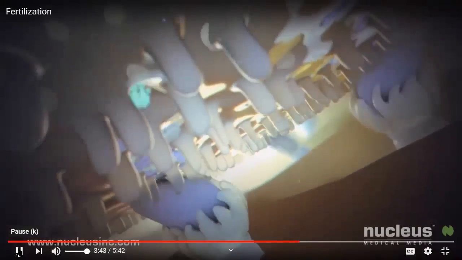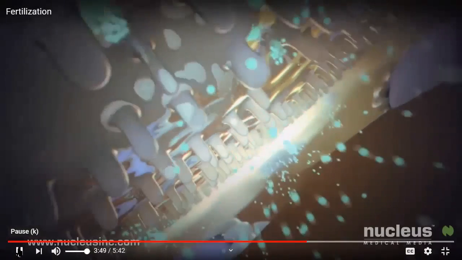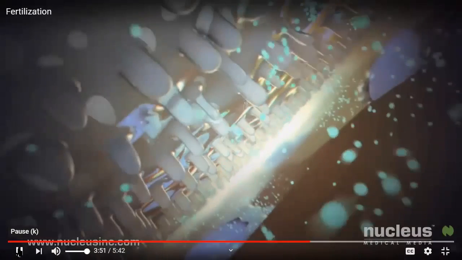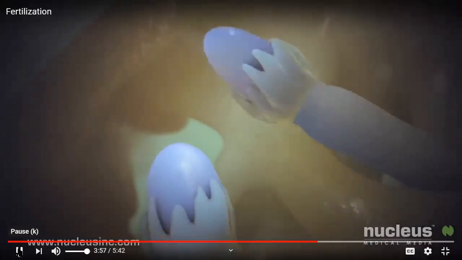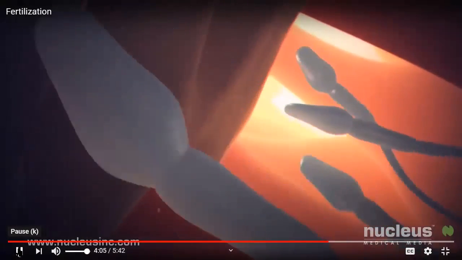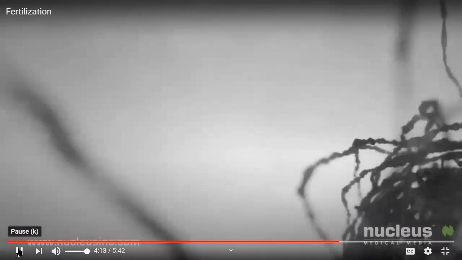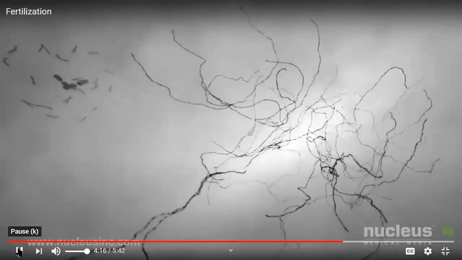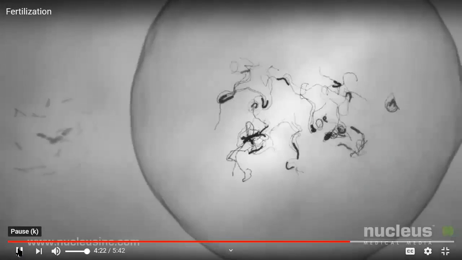Next, the egg releases chemicals that push other sperm away from the egg and create an impenetrable fertilization membrane. As the reaction spreads outward, the zona pellucida hardens, trapping any sperm unlucky enough to be caught inside. Outside the egg, sperm are no longer able to attach to the zona pellucida. Meanwhile, inside the egg, the tightly packed male genetic material spreads out. A new membrane forms around the genetic material, creating the male pronucleus.